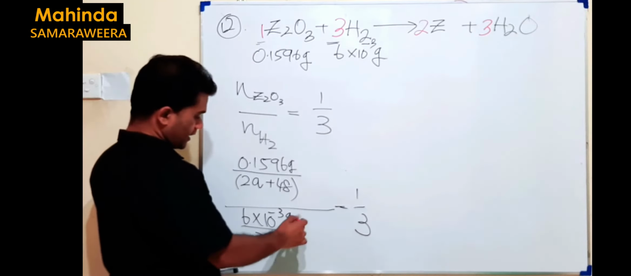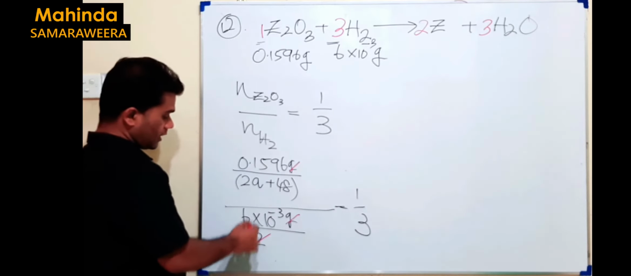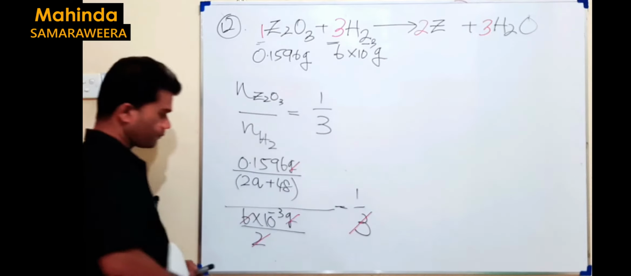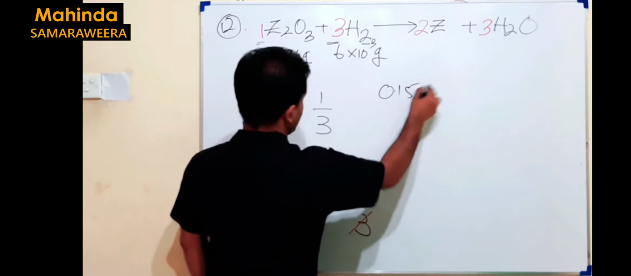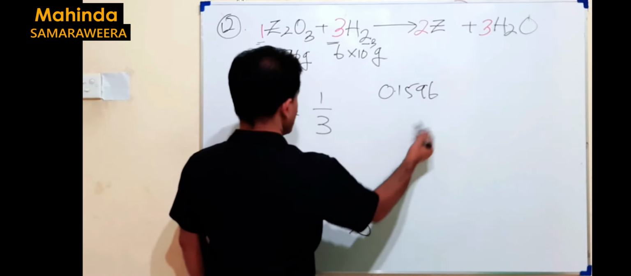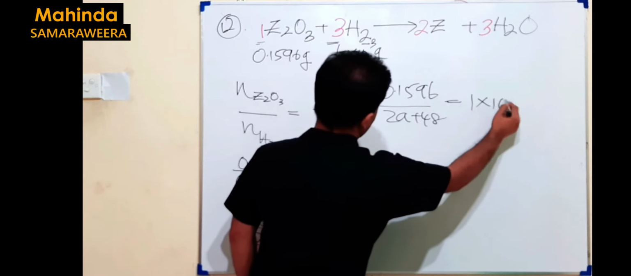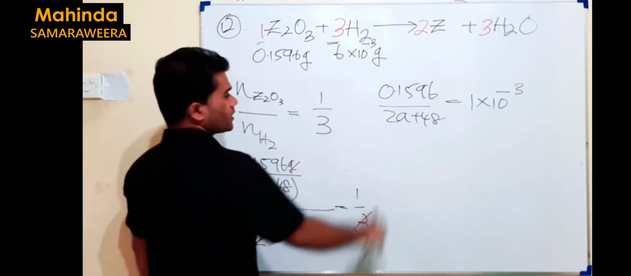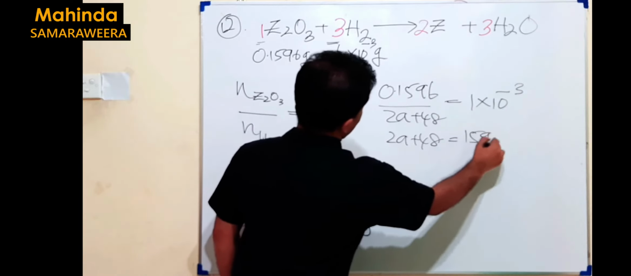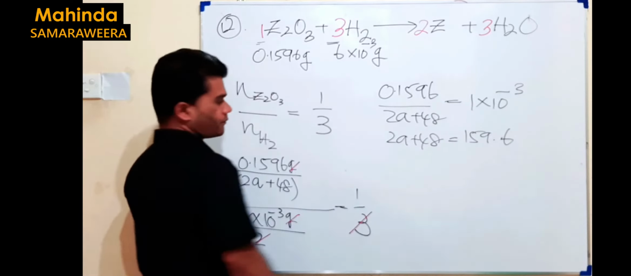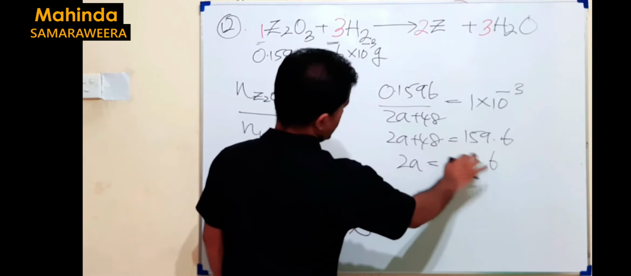So let's take grams cancelled out here. Then 2/6 means again 3, then these 3 cancel with this one. So what do we get now? We get something like this, 0.1596 divided by 2A plus 48 is equal to 1 × 10⁻³. That means 2A plus 48 equals 159.6. Then 2A equals 111.6.